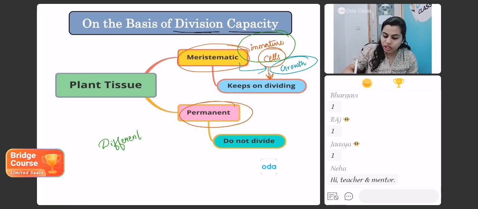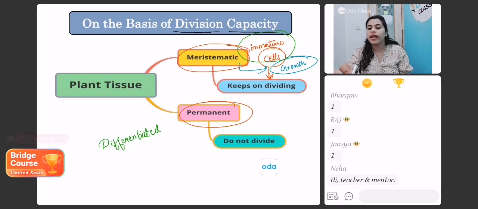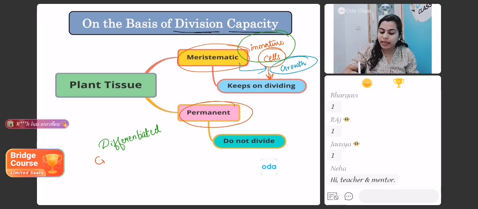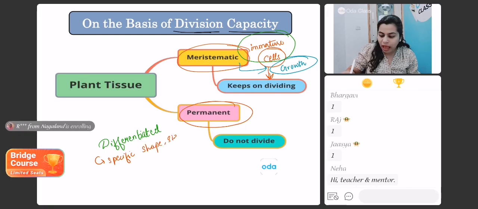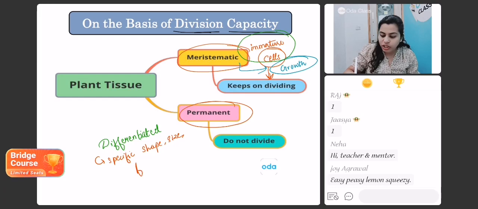Differentiation is a process in which the cells gain a specific shape, size, and get a particular function to perform. Such a process is called differentiation. And now the cells become differentiated cells, students.